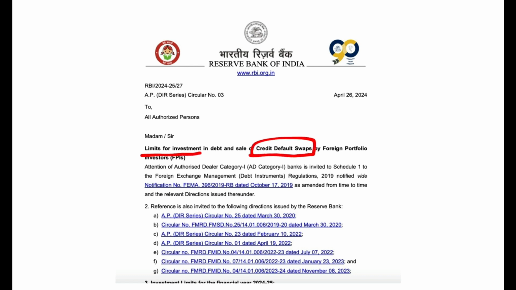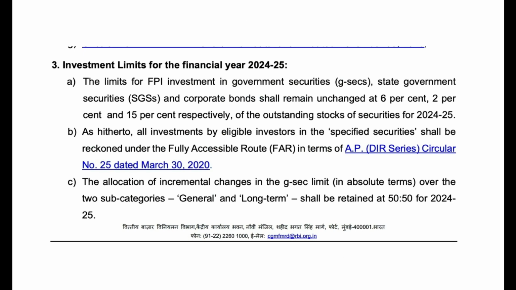There is a limit for investment in debt and sale of credit default swaps by the foreign portfolio investors. So what is the limit that has been set up? This is the only line that you need to know. Now there is a limit for the foreign portfolio investors who are investing in the government securities, the state government securities, and the corporate bonds. So what is the limit?